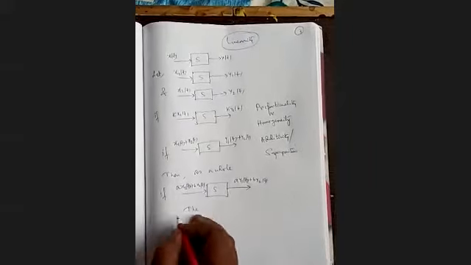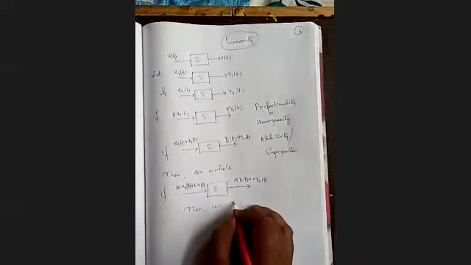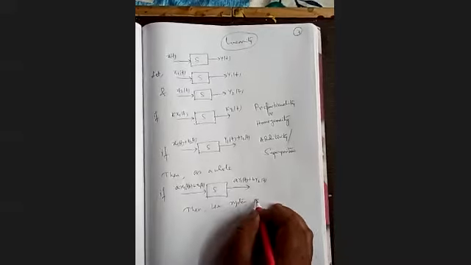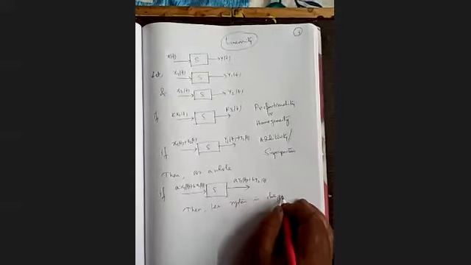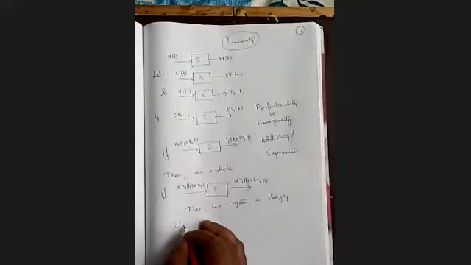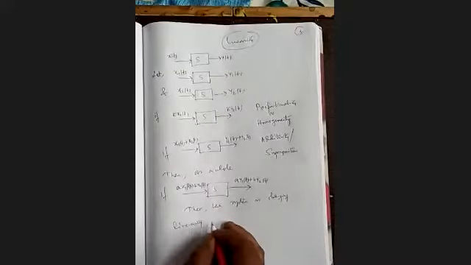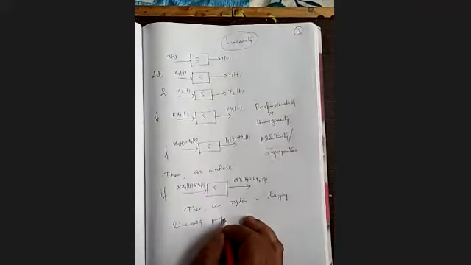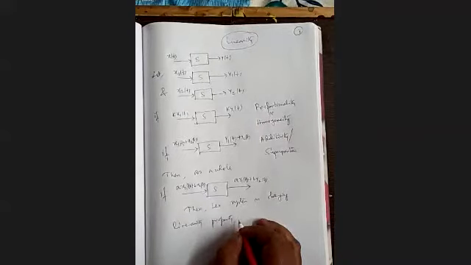The system is obeying the linearity property. It is a linear system.